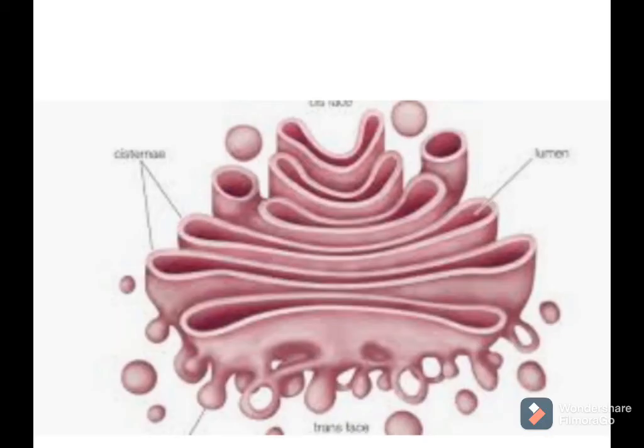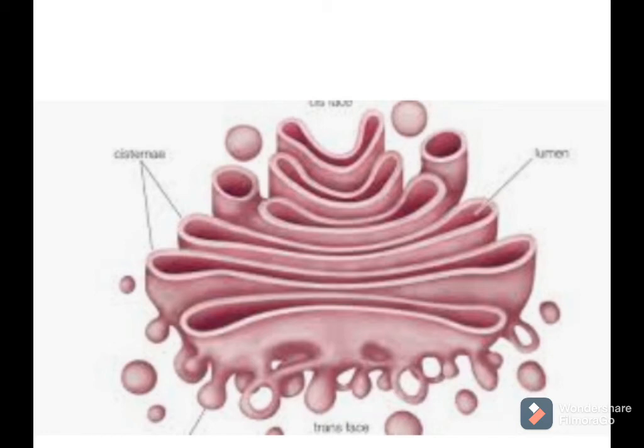Protein synthesis is done by ribosomes. We have studied the synthesis of protein, how it is done by ribosomes, and the proteins and lipids secreted into the cell behave like raw material for the Golgi apparatus. All this comes into the cis phase of the Golgi apparatus.